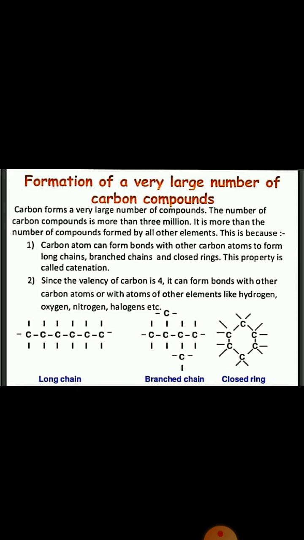And another is that a carbon atom can form bonds with other carbon atoms in the form of long chains, branched chains and closed rings, while other elements can't do this. This property of combining in the form of ring and chain is called catenation. So these are the two properties because of which carbon forms a very large number of compounds, and we can say shows versatility.